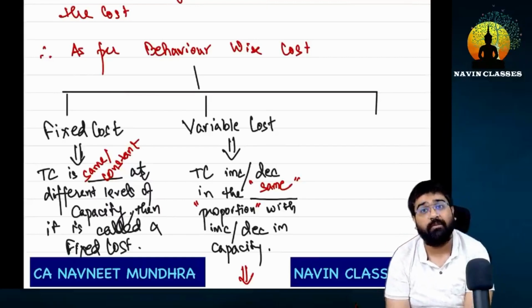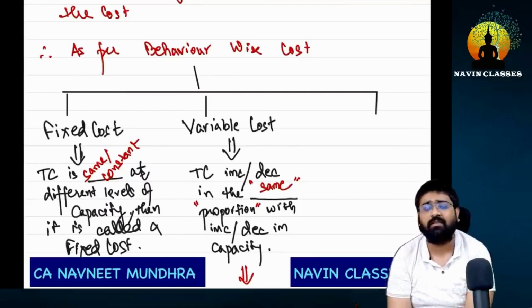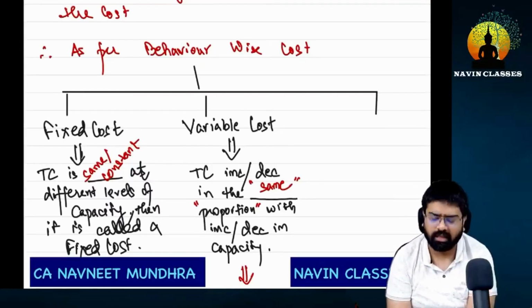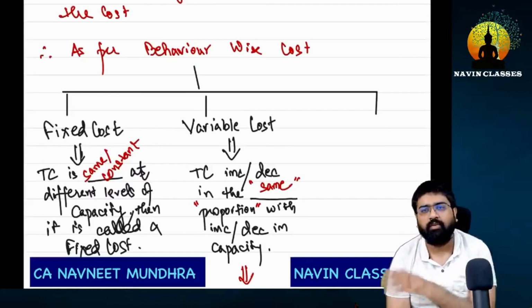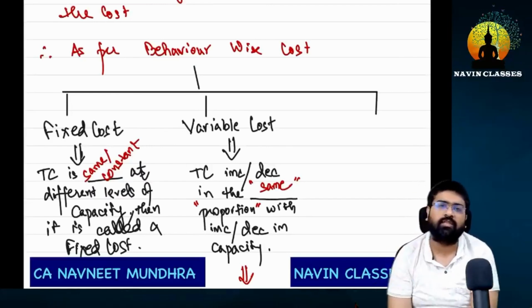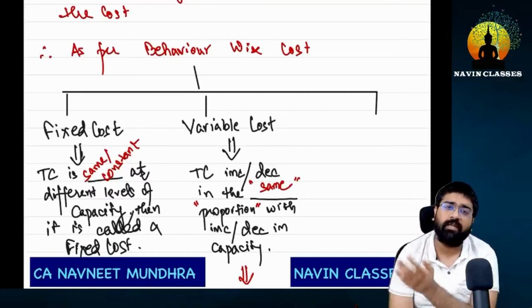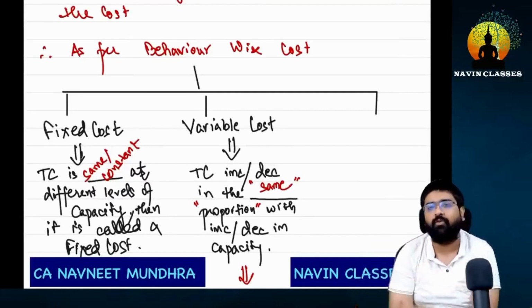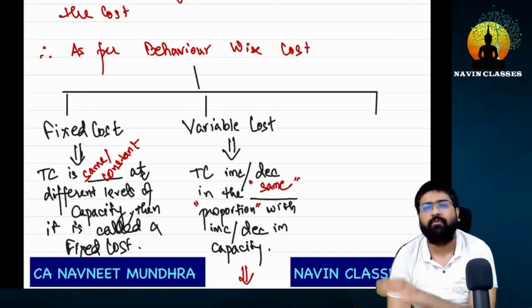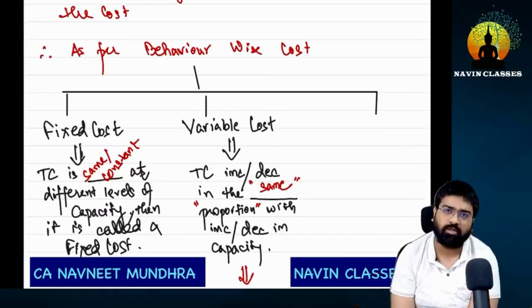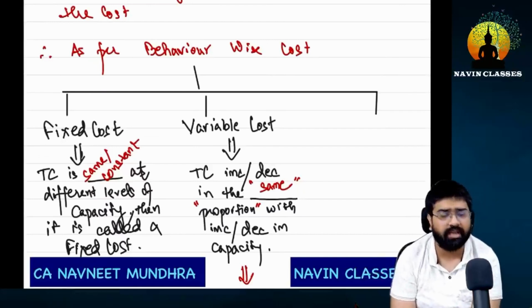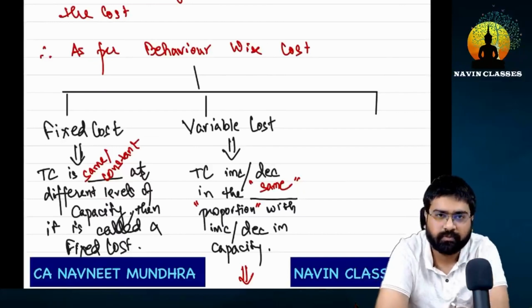We can call that variable cost, but there is one condition. Do you remember? What was the condition? The condition was if the cost per unit is same, then it's variable cost. Means the increase or decrease happening in the units causes the increase or decrease in the cost in the same proportion. And what is the best way to judge this? What will we do if it is not fixed, meaning it is changing? So tell me, what will we immediately calculate? Per unit cost. And then we will judge whether it's variable or fixed. Tell me yes or no.